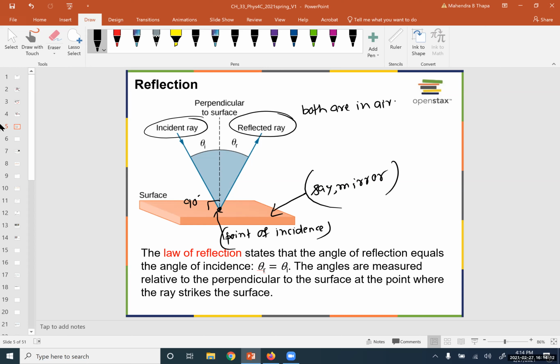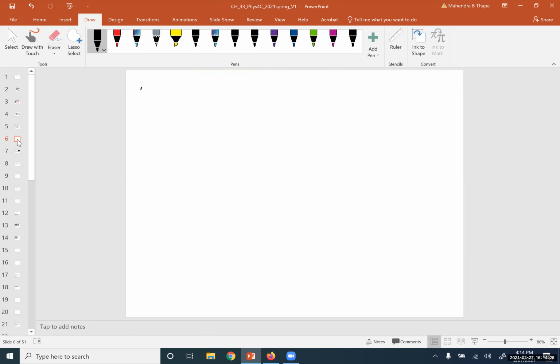Okay, so based on that, we can write the laws. So this angle is theta I, this angle is theta R. So let's say theta I, we call it angle of incidence.